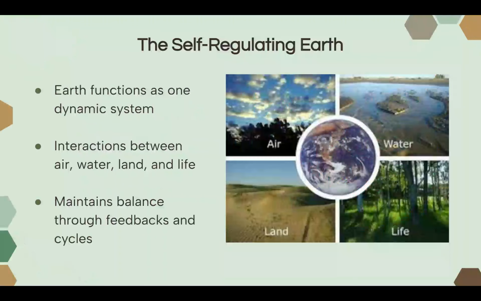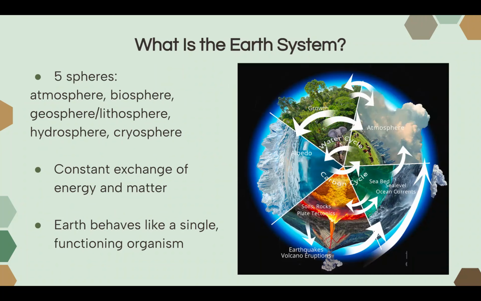So let's get started. The Earth is actually self regulating, and the Earth functions as one dynamic system made up of multiple parts that are interrelated or work together. There are interactions between the air, the water, land, and life, and they all work together as the parts to create the whole system of the Earth. And as they work together, they maintain balance through feedbacks and cycles, which we'll talk about in this video.